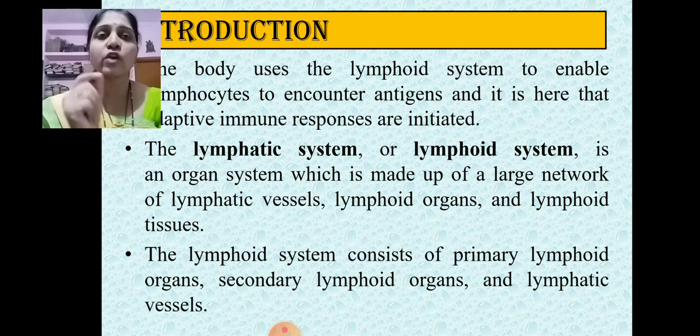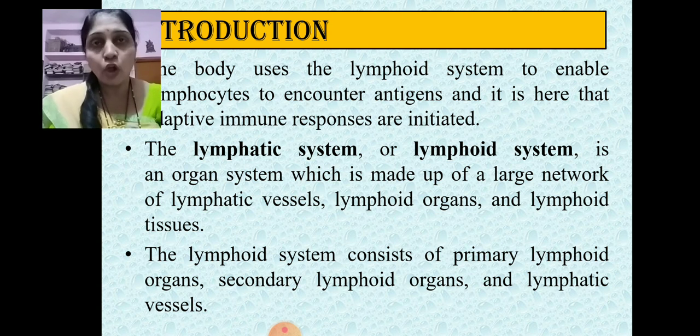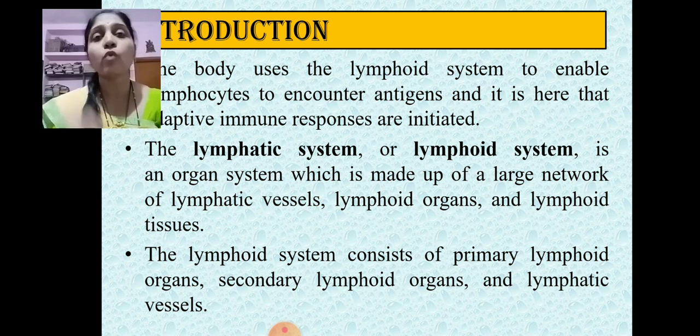The major function of the lymphatic system is to carry waste material from the cells, and also to trap antigens or foreign particles present within the different organs of our body and transport them into the lymphoid organs. In other words, the lymphatic system is responsible for the development of immune responses and removing foreign particles from our body.